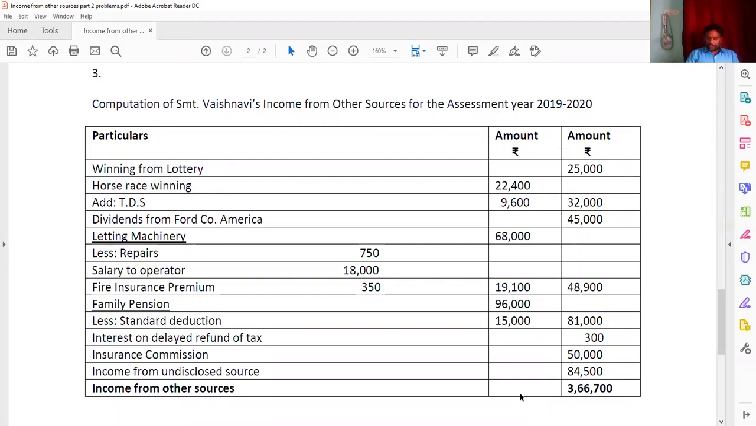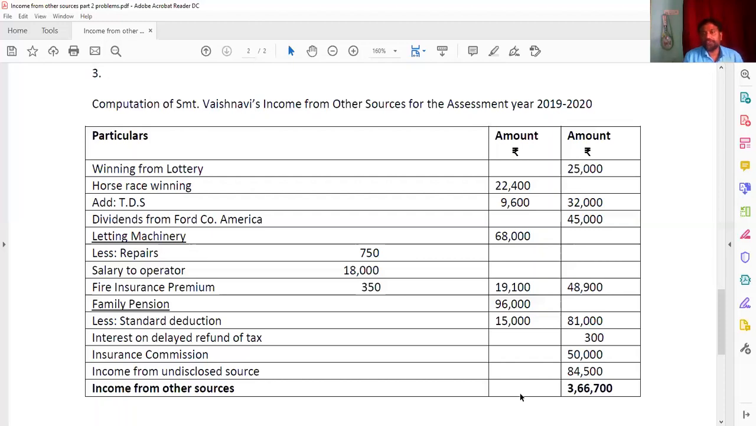And family pension, 8,000 per month, so 8,000 into 12 is 96,000. One third or 15,000, whichever is less, means you get 15,000 only. So 96,000 minus 15,000, you get 81,000. So here in the fifth sum you add 1 lakh, 1,24,000, 23,000, 11,000 and 81,000. By adding, you get 3,39,000. And the sixth sum you can do as homework.